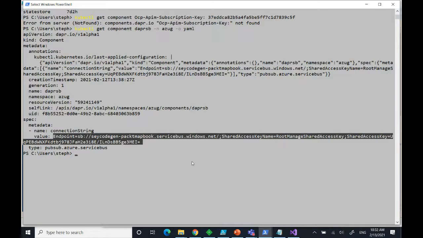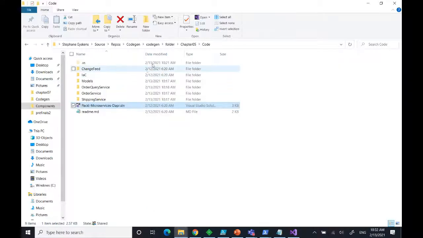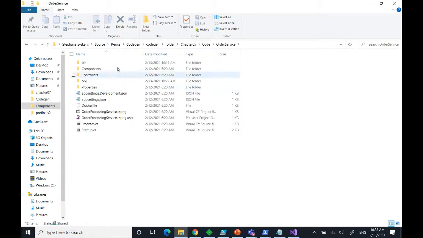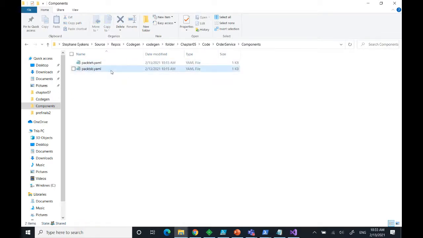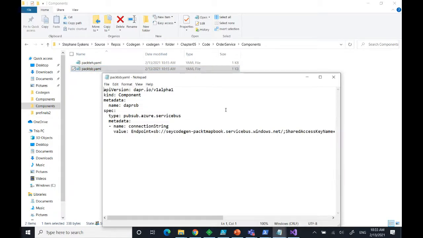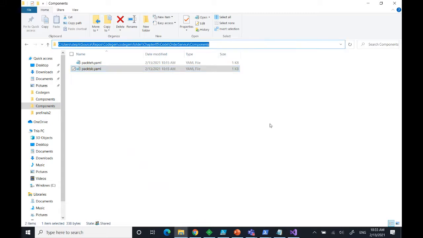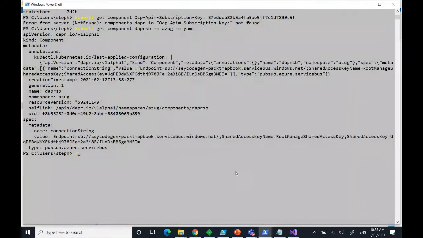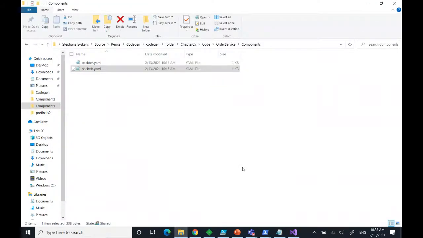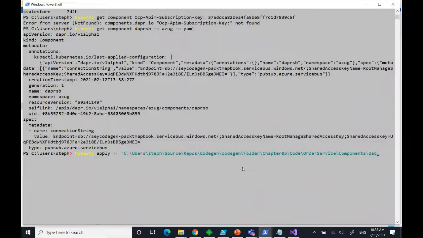So now I will simply take this one here, chapter 5. This is the correct one. I've already updated the component here, so I'll just reapply it. Let me open this. Okay, no namespace, so I will specify the namespace. I will update my component with this command. Then I'm gonna take the Dapr, or what was the name again? Oh, Pact, sorry. Pact SB. Okay, and that will override my component here.